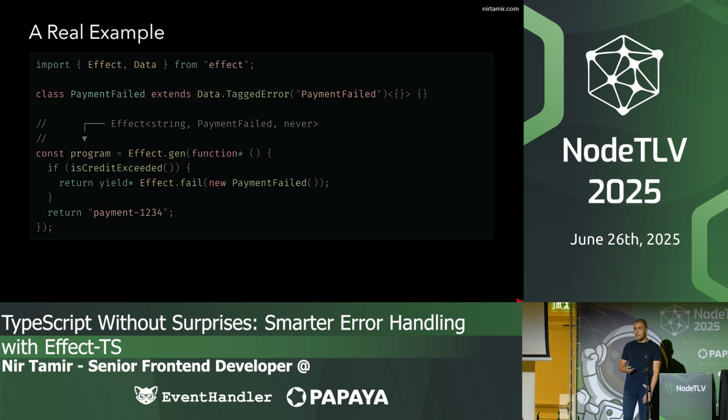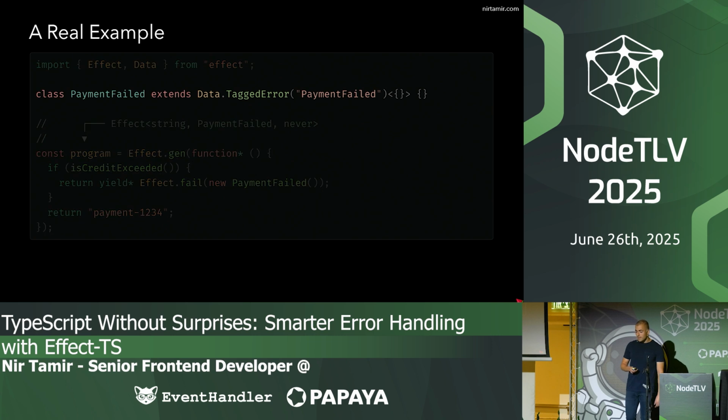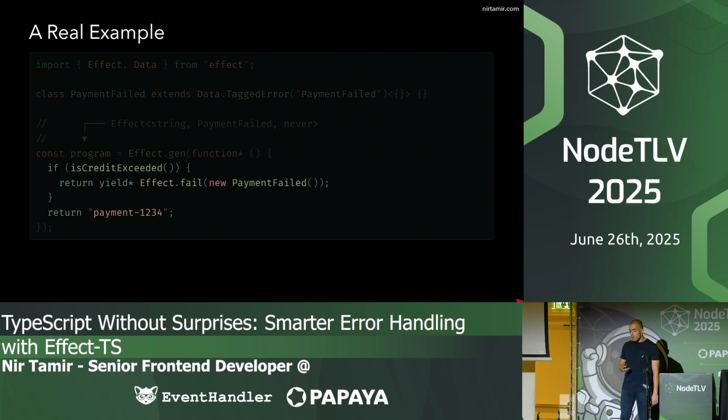So let's create a real example. I started by creating a PaymentFailed error that extends Data.TaggedError with the string "PaymentFailed". This comes from Effect, very similar to our custom error in the previous example. And inside the program, we can create an effect using Effect.gen. Effect.gen is a way to create effects, but it accepts a generator, so we have to write function asterisk. Inside this function, we have logic that if credit is exceeded, we return yield asterisk of Effect.fail with this error.